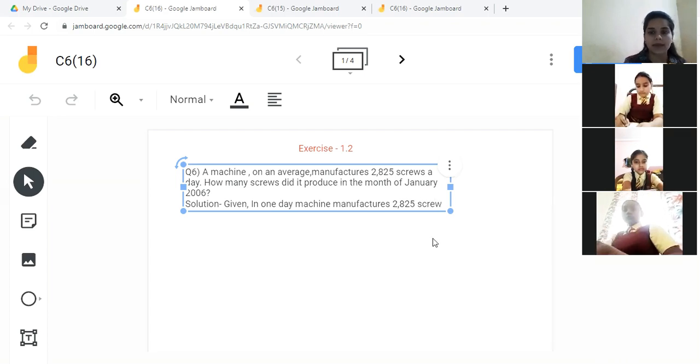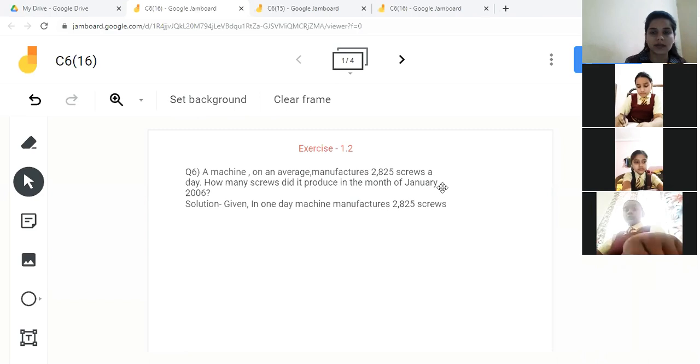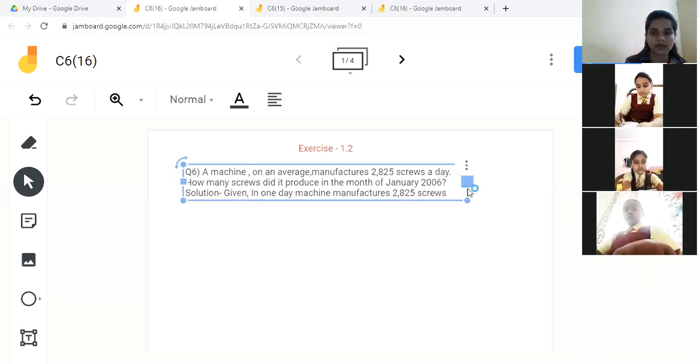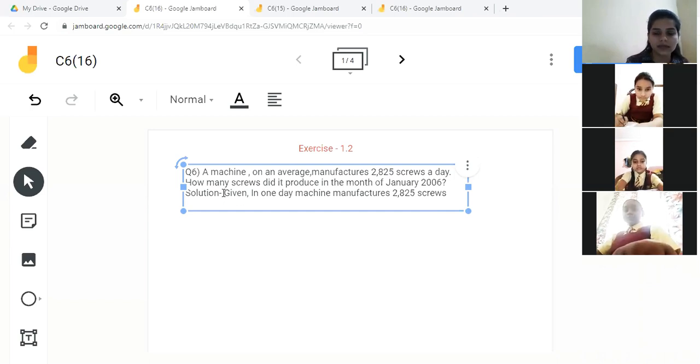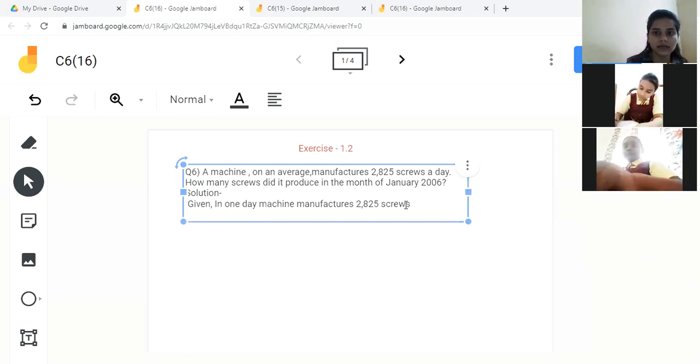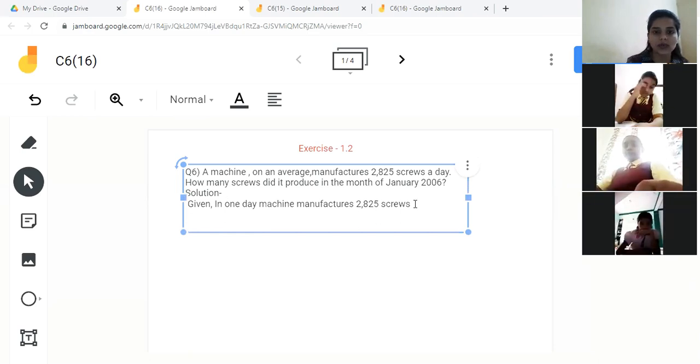Okay. Now, next is how many screws. So in one day, how many screws does it manufacture? 2,825. So how many screws did it produce in the month of January?